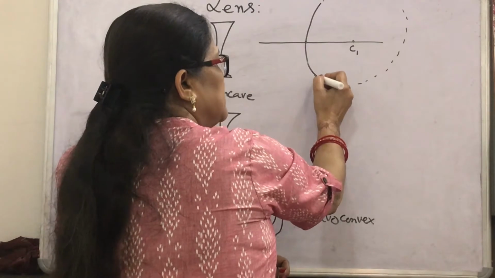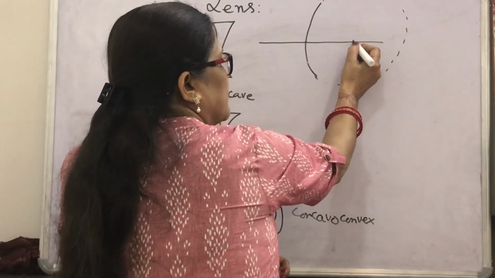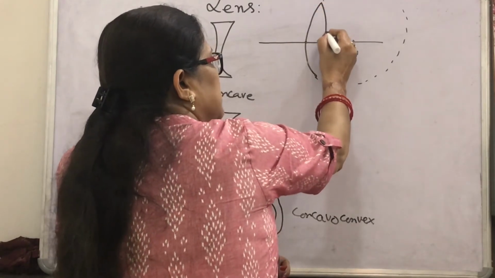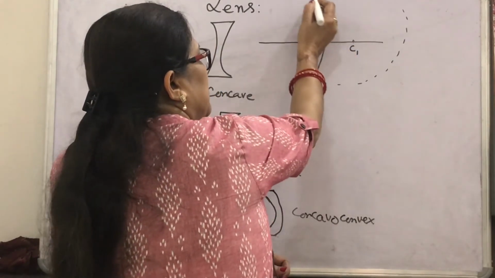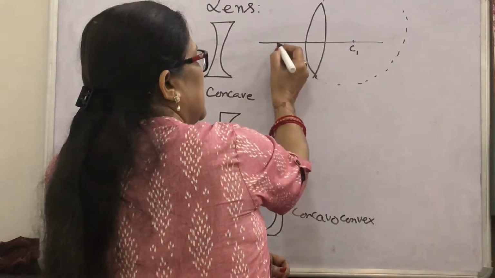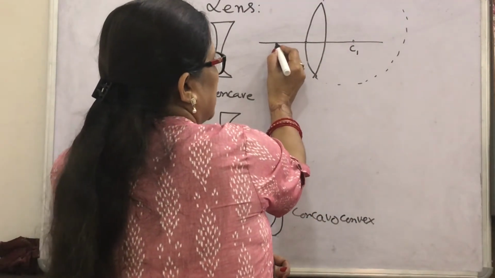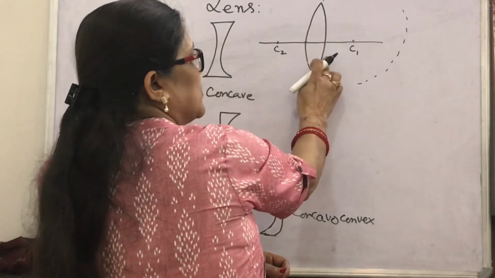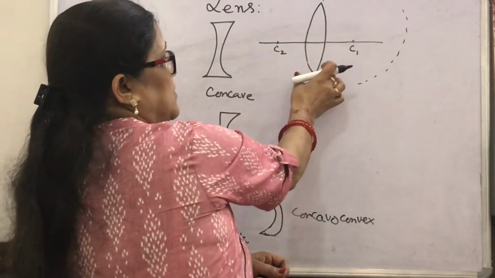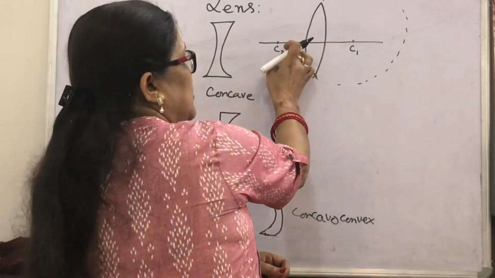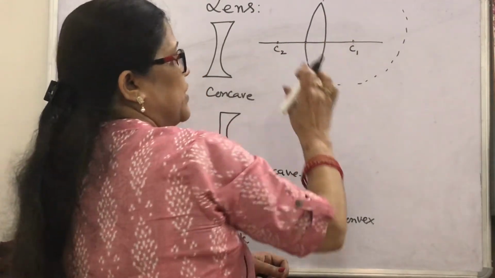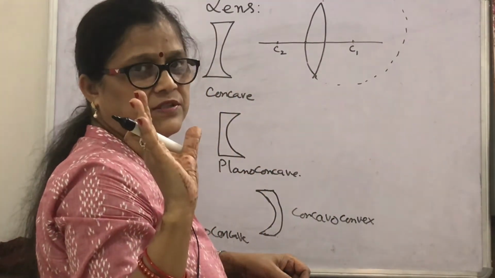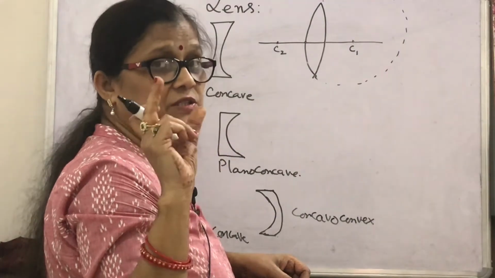So for the first curved surface, if this is C1, the center of curvature on this side, and the other curved surface is this one, and by completing the circle, its center, that is called the center of curvature C2 for the second surface, comes here. So this convex lens has two points, C1 and C2, that is two centers of curvature for the two curved surfaces. Half of the distance is the focal length.